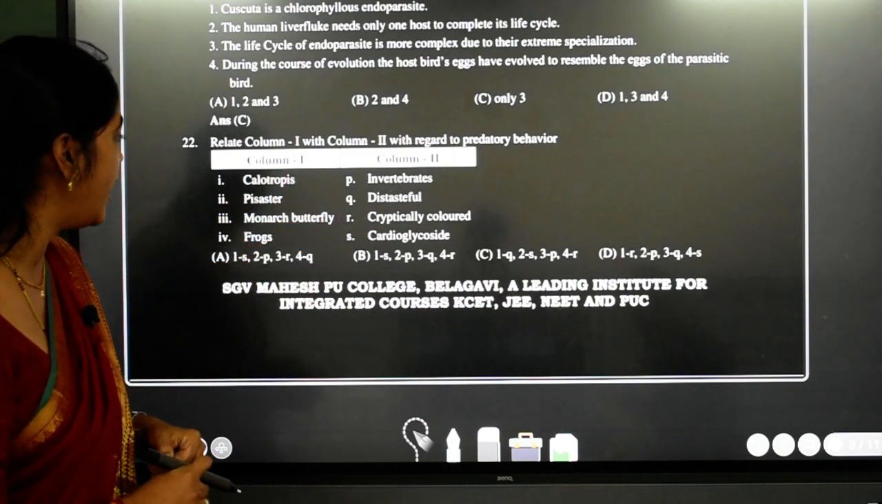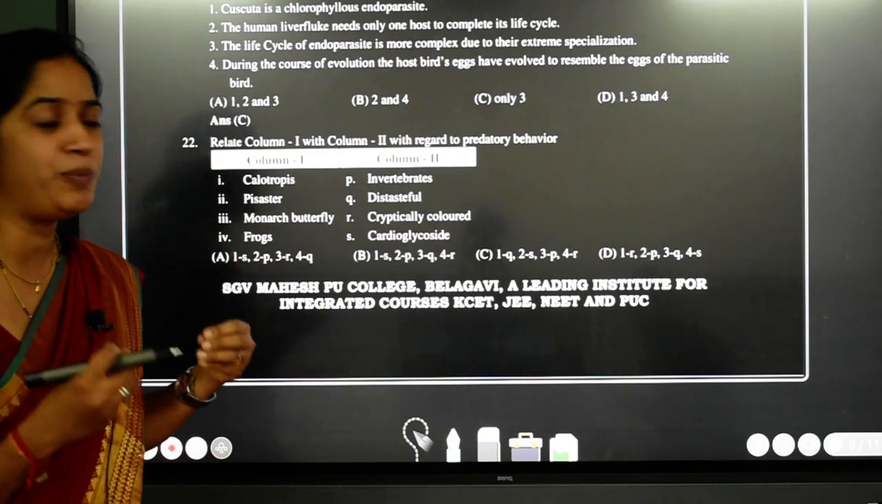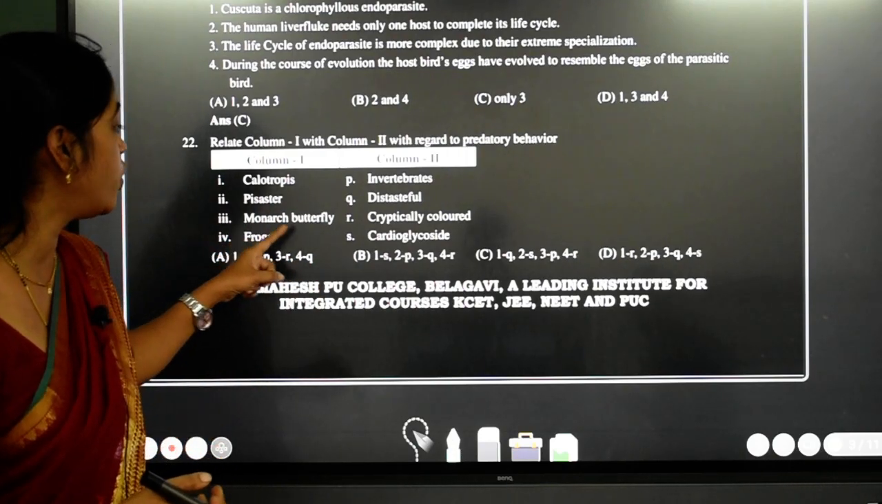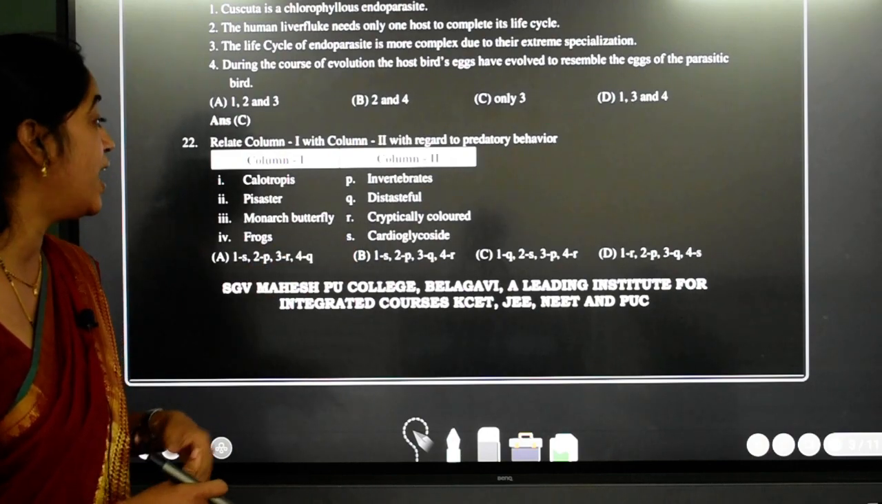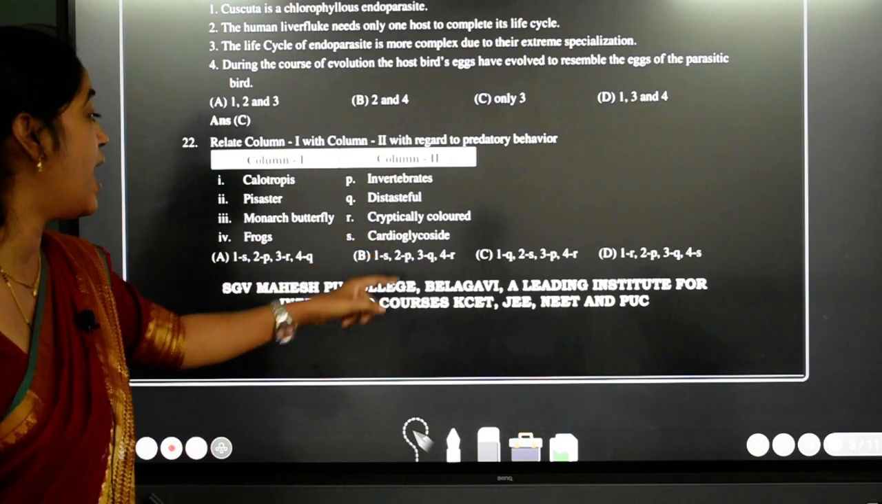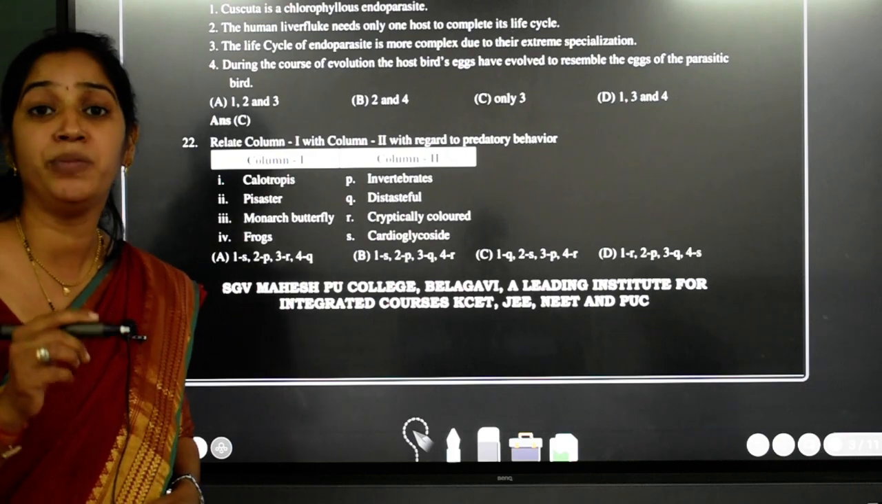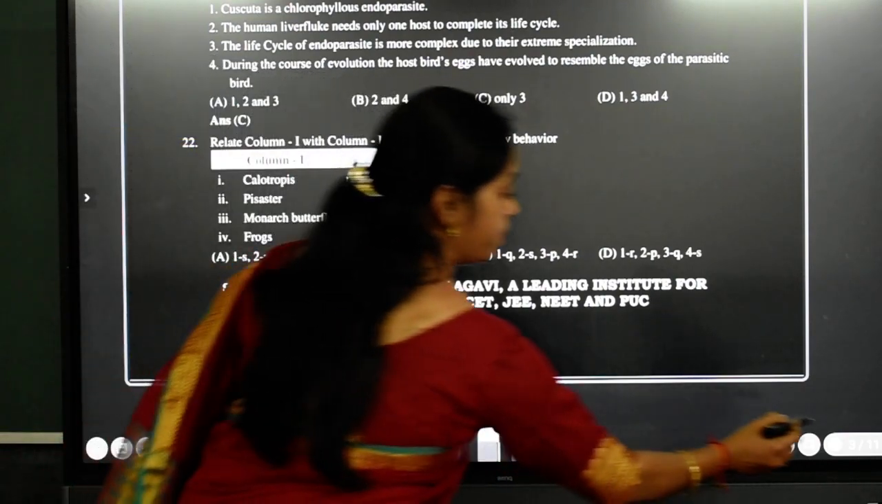Then monarch butterfly, these are butterflies which eat bitter plants and become distasteful. So 3 goes with Q, and frogs are cryptically colored, that is nothing but R. So the answer for this question is B. Next question.